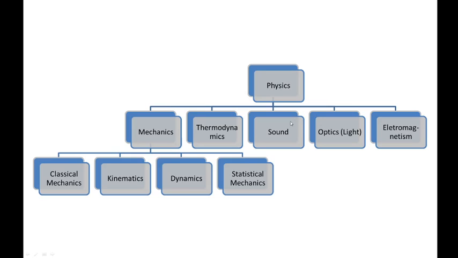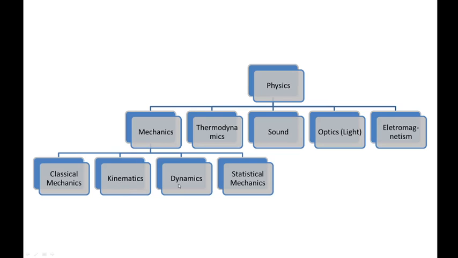branches also. So we have classical mechanics. Classical mechanics refers to Newtonian mechanics. So the physics of the concepts made by Isaac Newton. Remember Newton's laws of motion, the universal law of gravitation. So it is considered part of classical mechanics. And then we have kinematics, the one we are going to discuss now.